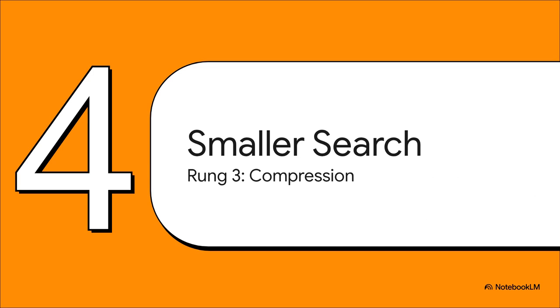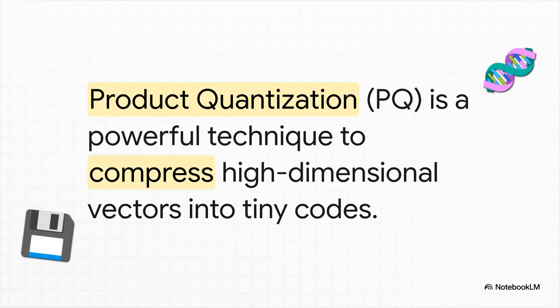And that brings us to the third rung of our ladder, which is all about tackling that memory problem. For data sets with billions of items, just keeping every vector in RAM is a huge challenge. The solution is this really clever technique called product quantization, or PQ. You can basically think of it like a zip file, but for vectors. It takes a long, very precise vector and chops it up into smaller pieces. Then, for each little piece, it finds the closest match from a pre-built codebook of possibilities and just stores the short little ID for that match. It's a way to dramatically shrink the vector size.